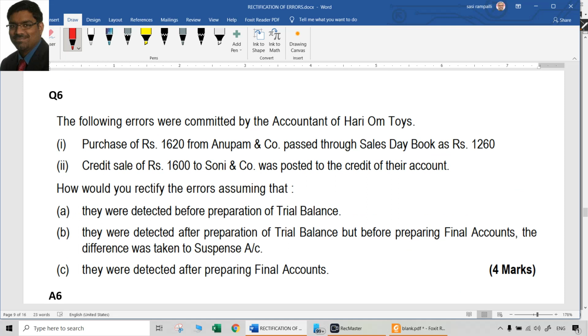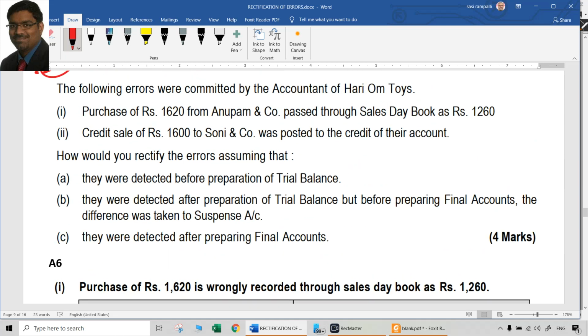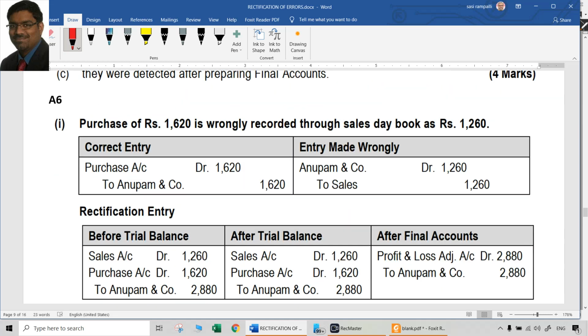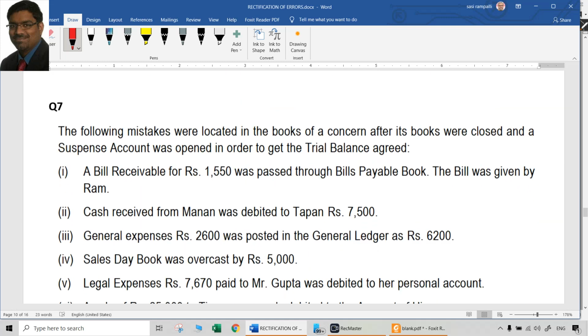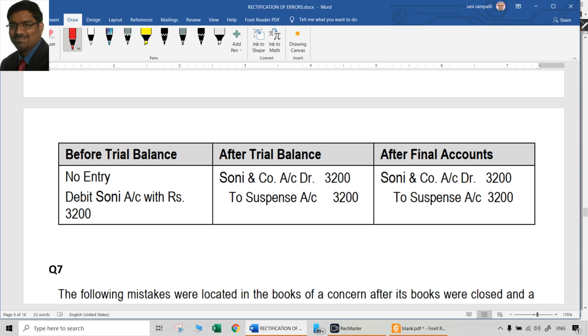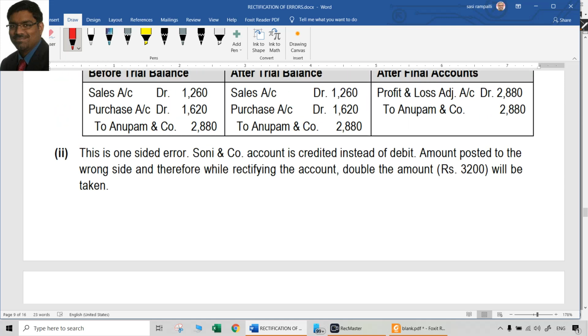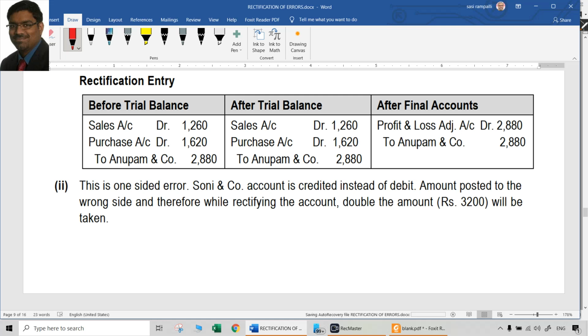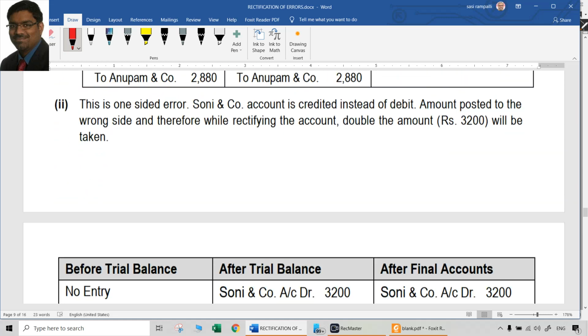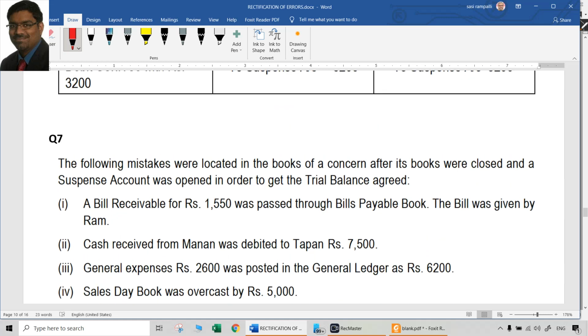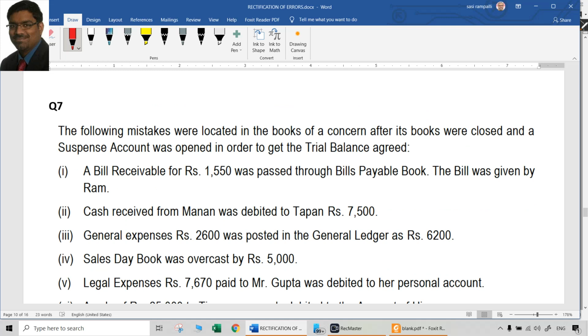Then question number 6 is actually what we already discussed in question number 1. I will leave it for your practice. Only amounts and names have changed, more or less the same. Just point number 1 is now point number 2, and point number 2 is point number 1. Nothing different. So question number 1 and question number 6 are more or less the same. You do that on paper. I am leaving it to you for practice.